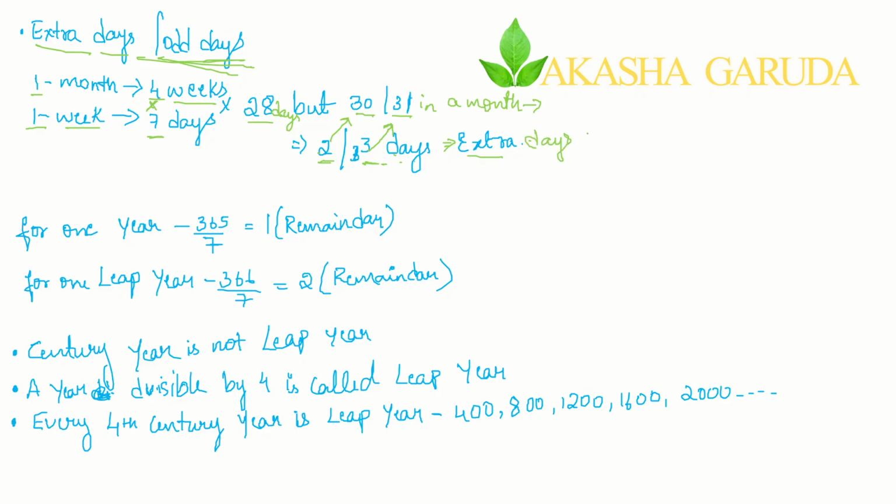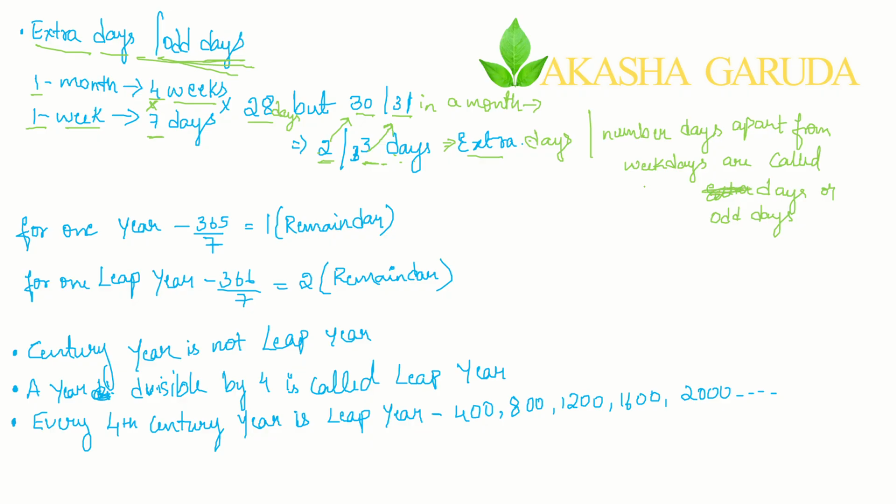Or you can say the definition like this: the number of days apart from weekdays are called extra days or odd days.